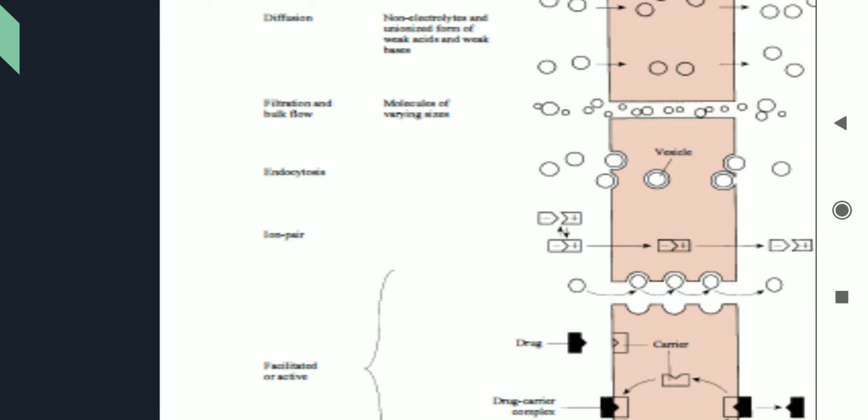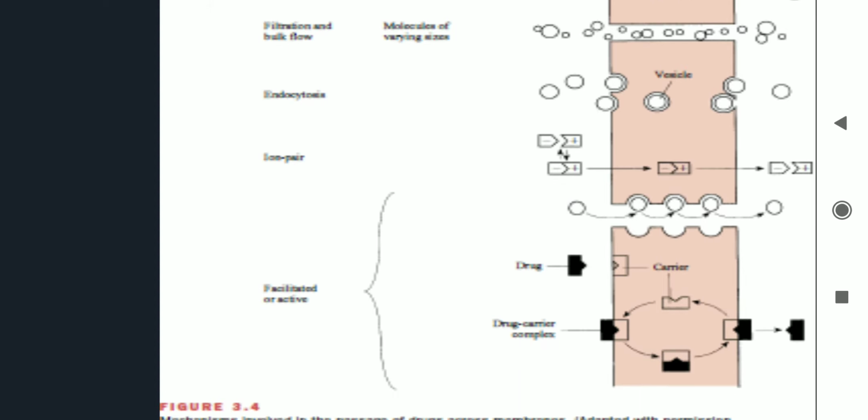If the drug is negatively charged and there is another oppositely charged molecule, they both will bind, and they will be able to travel through this membrane. And then when they have crossed the membrane inside the cytoplasm, they will again dissociate themselves and their function will continue as it is.